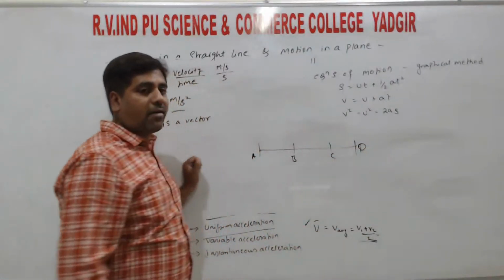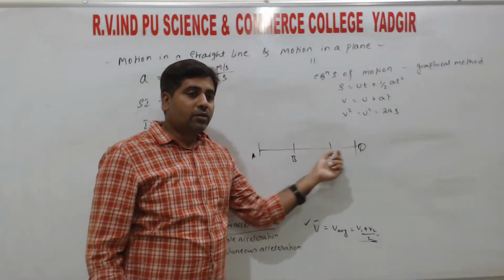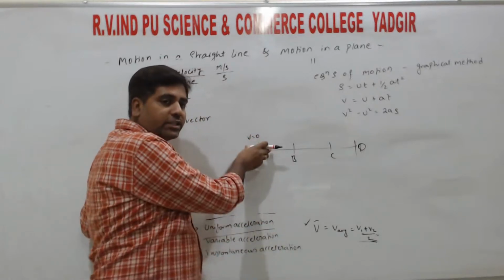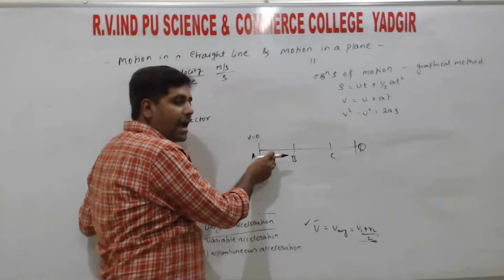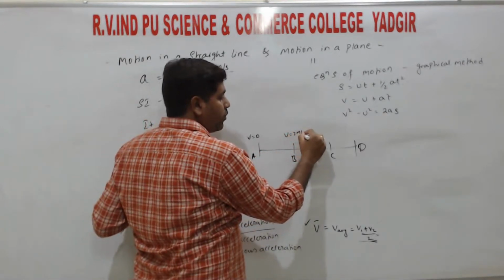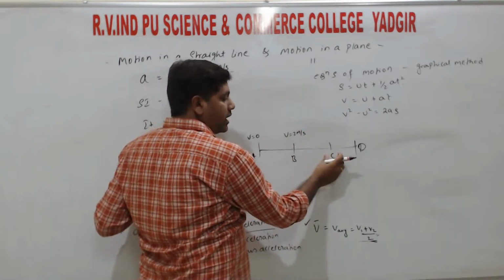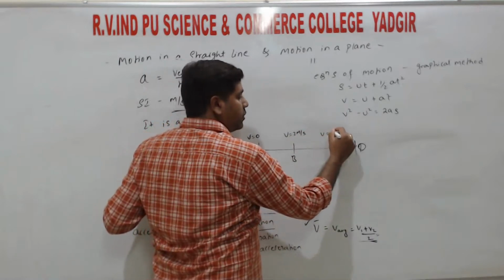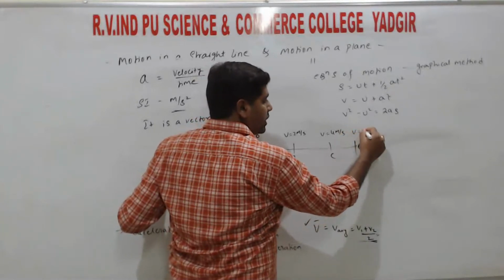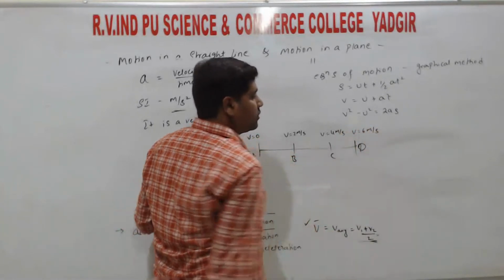An object is traveling from A to D. Initially the object's velocity v is 0, so initially it is at rest. Next, as it moves, it changes its velocity to 2 meter per second. Then when it reaches C, its velocity is 4 meter per second. Then it reaches D, its velocity is 6 meter per second.